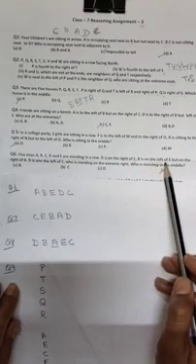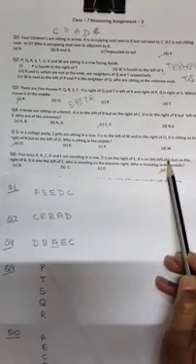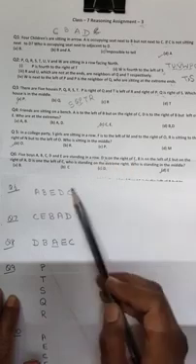Now, see the sixth question. 5 boys A, B, C, D, E are sitting in a row. D is on the right of E and B is on the left of E. We will also write it down.